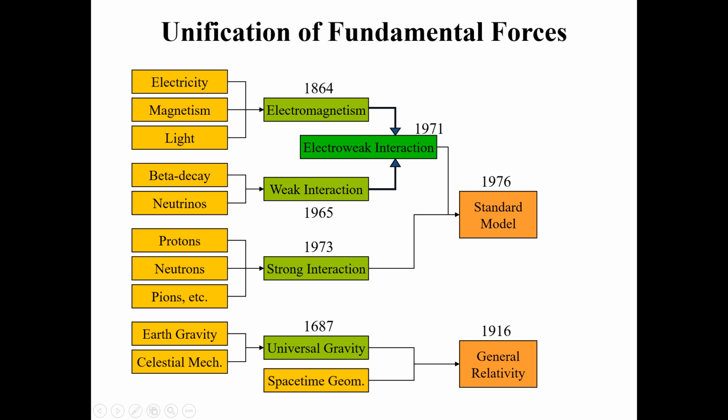So what happened after this, or what are we expecting after this? The scientists are still trying. You know that three of the major interactions have been unified into the standard model. But now scientists are doing their level best to combine the standard model with general relativity. But the work is still in progress.